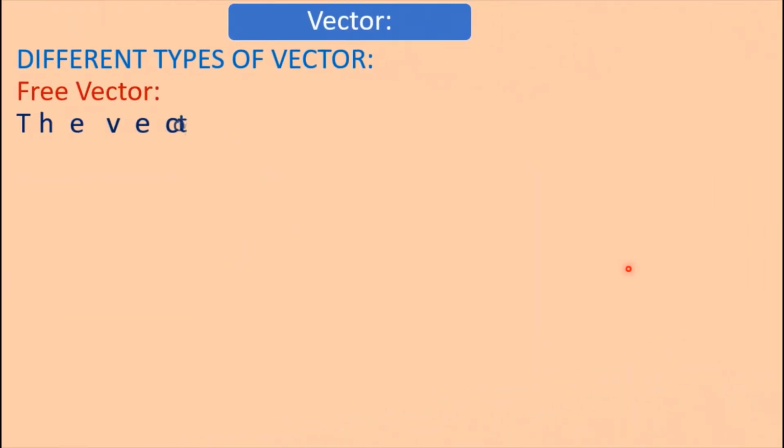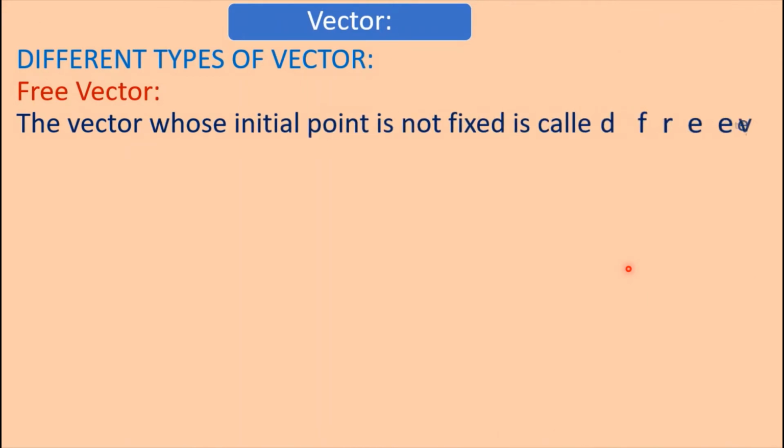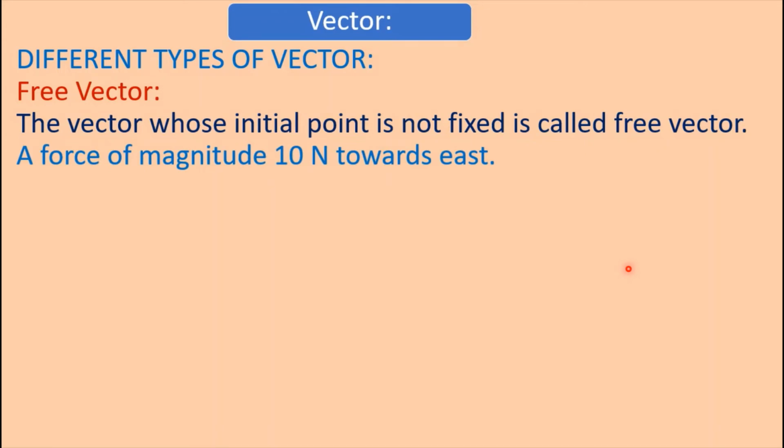Free vector. The vector whose initial point is not fixed is called a free vector. That is, we can arbitrarily choose any point as the initial point. So this type of vector is known as a free vector. Take a force of magnitude 10 Newton towards east, that is, the magnitude of the force is 10 Newton and the direction of this force is towards east.